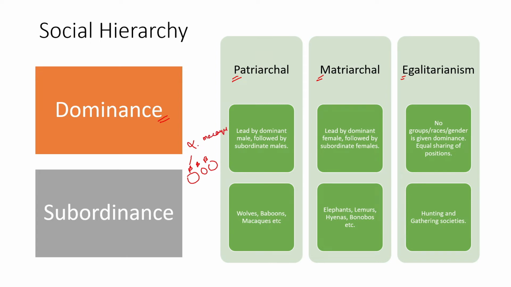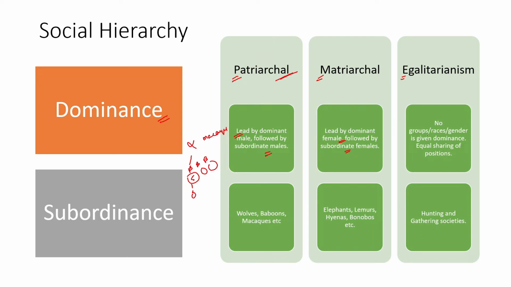You can find a patriarchal society where a particular alpha is the male. It usually does the job of a sentinel and usually gets major resources. You can see an alpha male of a monkey is usually healthier and larger in size, and there are betas which are lesser in size and subordinates. They control a specific group of females, and under them there are kids or juveniles. So this is usually led by a dominant male followed by subordinate males. Hence, it's a patriarchal system. In a matriarchal system, you will find a dominant female followed by subordinate females, and this is usually found in elephants, hyenas, and a few other organisms.